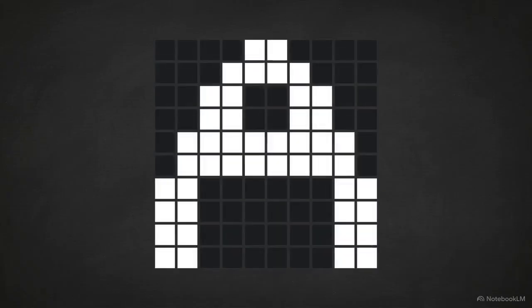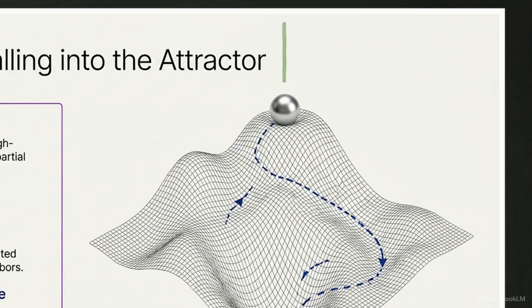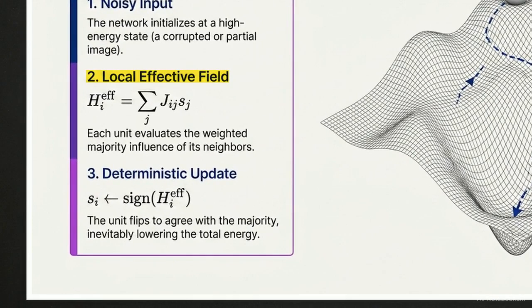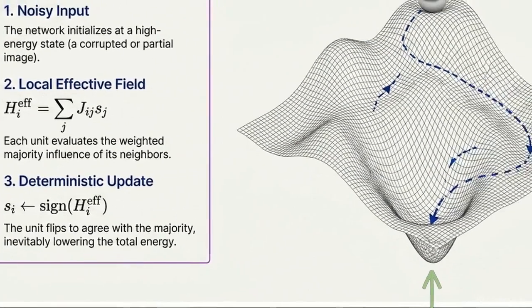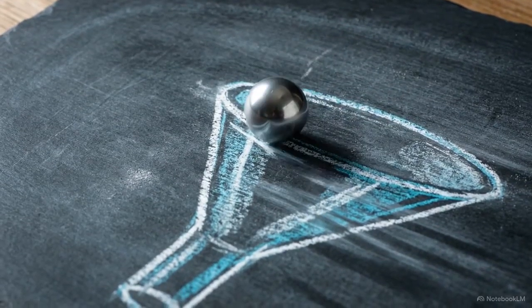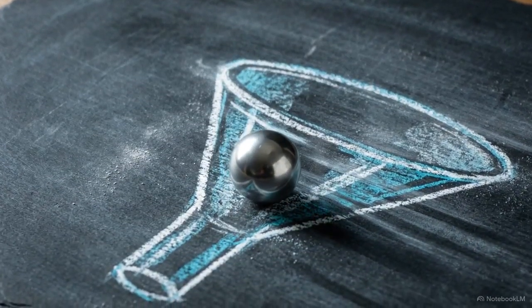We can test the network's function by feeding it a noisy or corrupted image. A noisy input places the network at a high-energy coordinate. Using the local effective field, each neuron flips its state to agree with the local majority, lowering total energy. The system slides down the topological gradient into the attractor minimum. In a Hopfield network, memory retrieval is a process of controlled energy minimization, where data settles into the nearest attractor.